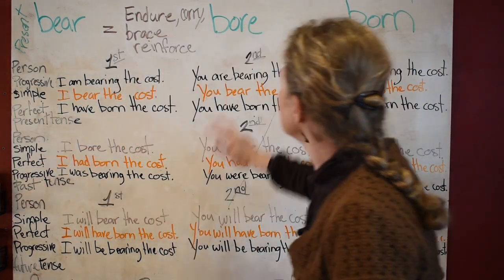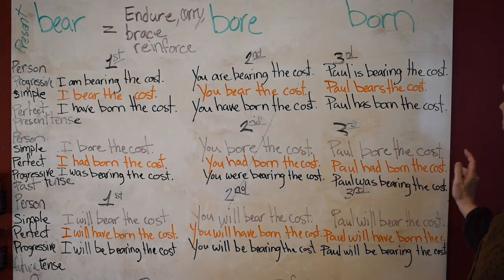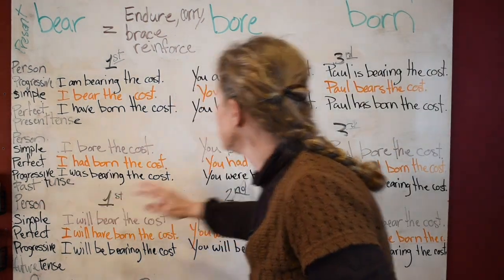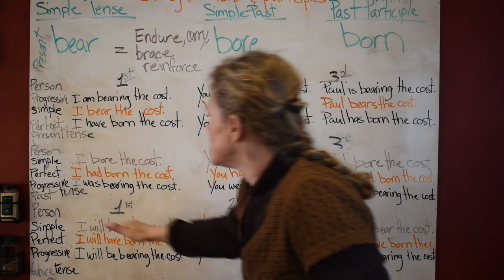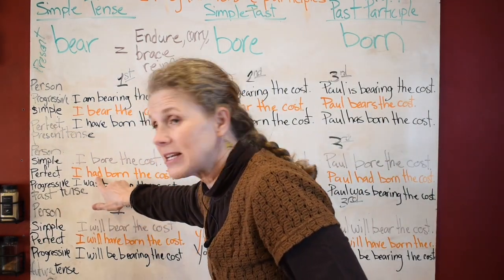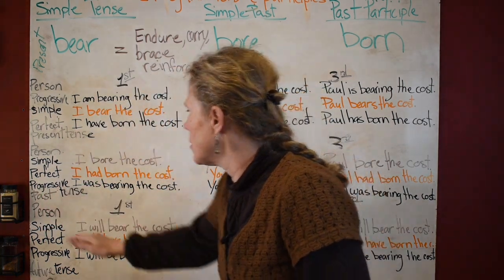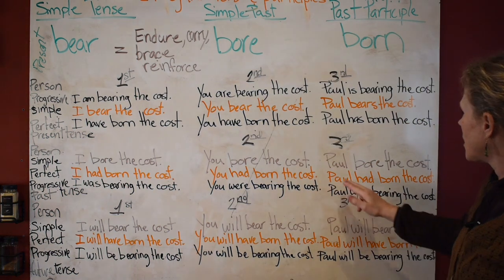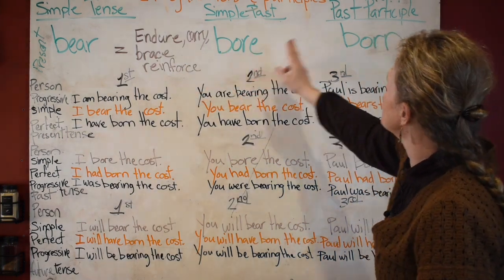Now past tense in the simple, you're going to use the simple past. I bore the cost. You bore the cost. Paul bore the cost. Now we're going into the perfect. What do we have to use? We have to use the past perfect. If it's in the perfect, no matter what, you have to use the past participle. So, I had borne the cost, but you have to use the proper auxiliary verb. Past makes past auxiliary verb. Had is in the past for the perfect tense. I had borne the cost. You had borne the cost. Paul had borne the cost. Borne is your past participle, and it's the third one. 1, 2, 3. It's the third one.